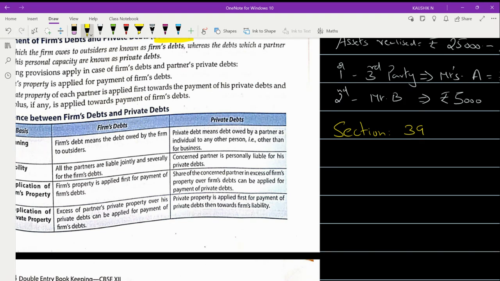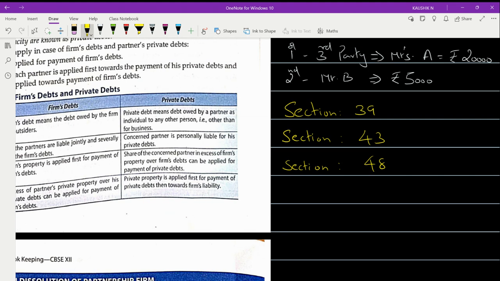Then we discussed section number 40, and 43. Good. We discussed 43, and then section number 48.